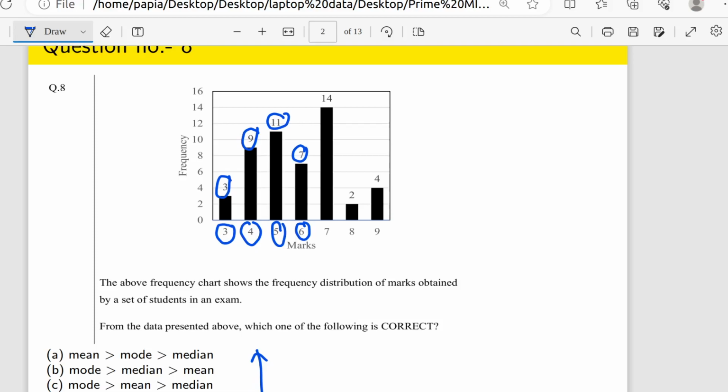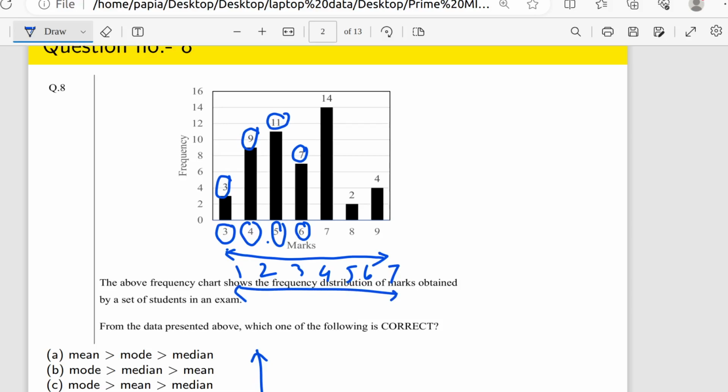Okay, so you can see here the marks are, yeah, do you have any question? Write in ascending order and take the mean of the middle two values, that is the median. You can see here, it's a very simple thing. You can just simply calculate that one. 1 2 3 4 5 6 7. So that means 1 to 7.